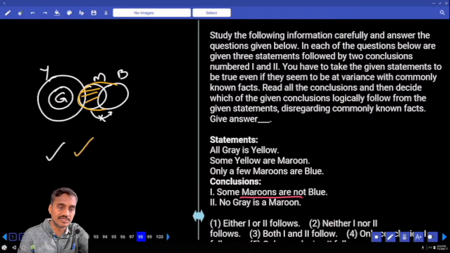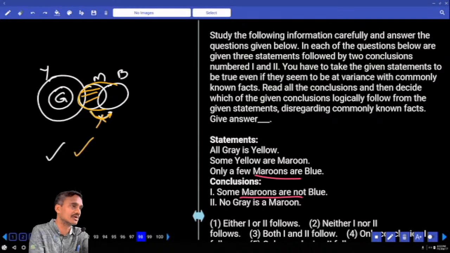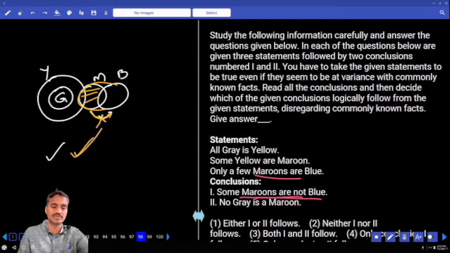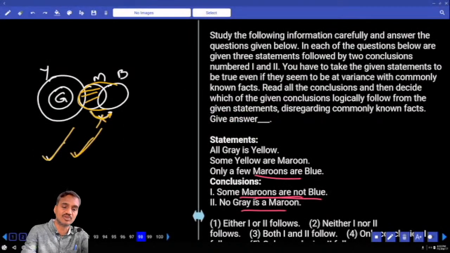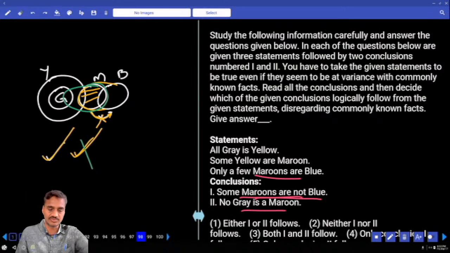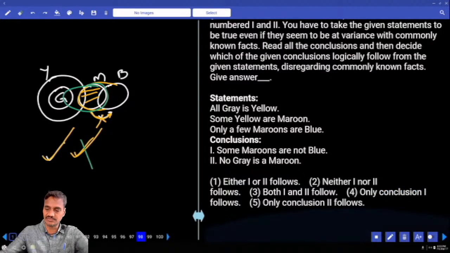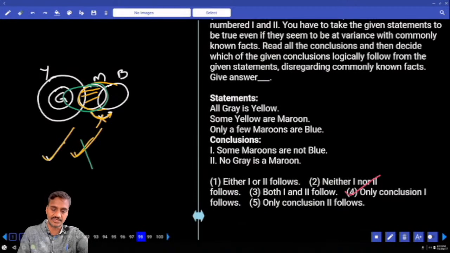If you write blue like this, now only some maroons are blue, but not all. This entire maroon cannot be a part of blue. Only a few are blue, but not all. If I write like this, the entire maroon is a part of blue. Is it possible? No. The alternate diagram cannot be drawn. This will be true forever. And the first one will be true forever. And second, no gray is maroon. To make this one false, I need to prove some maroon are green. Yes, an alternate diagram is possible for the previous conclusion. So what is your answer? Only one, and it is given in choice 4, question number 98.